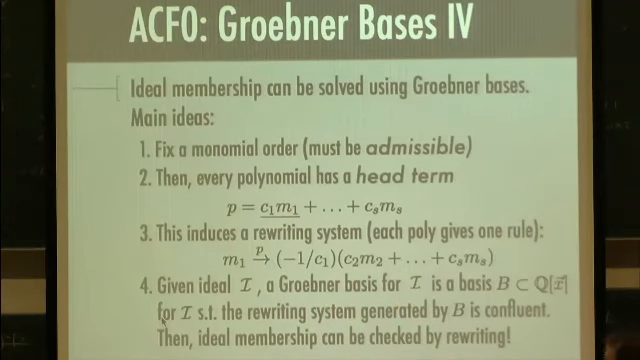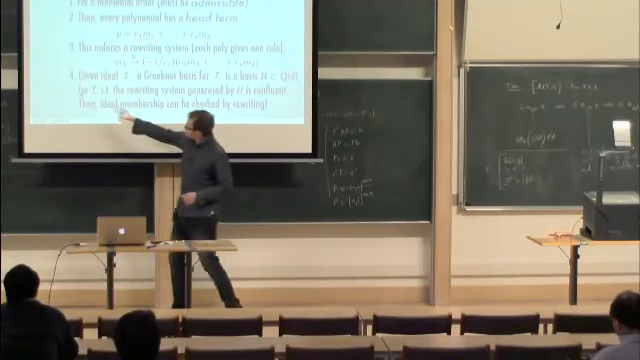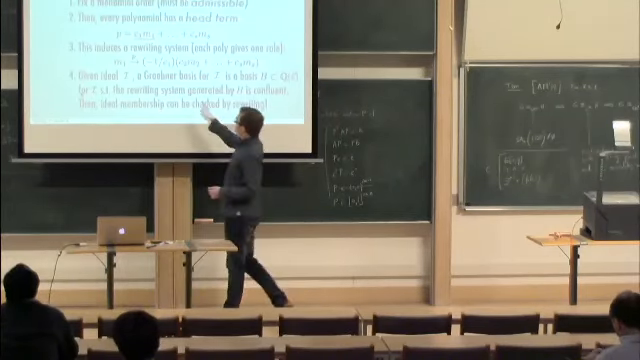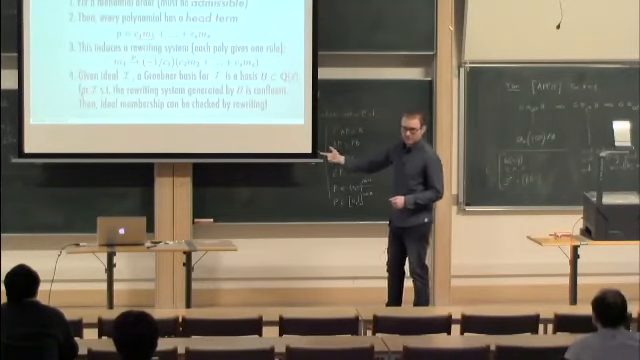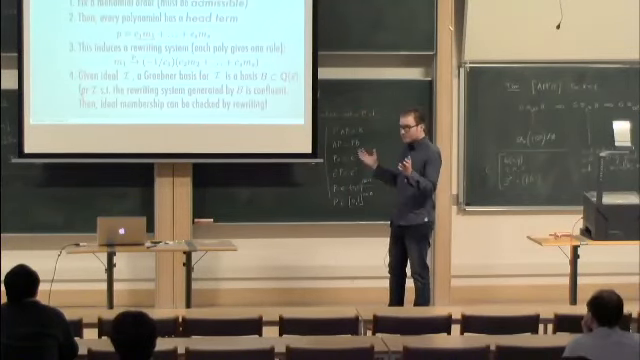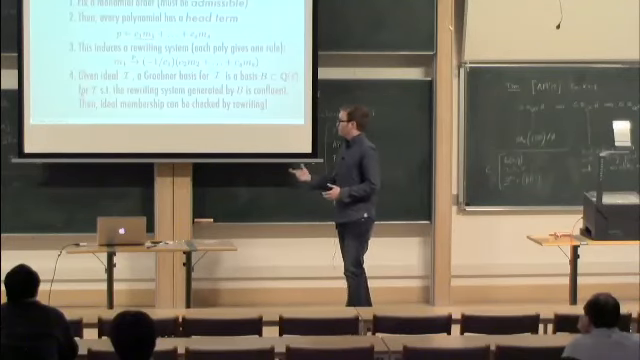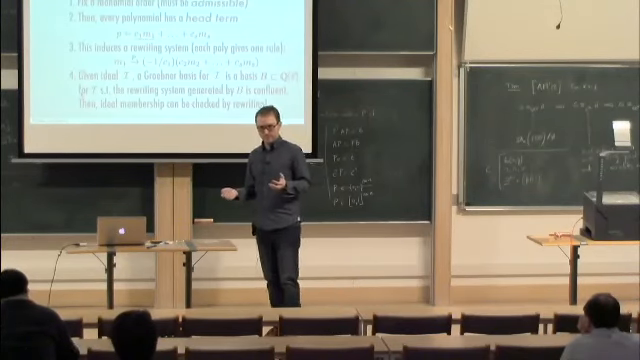Okay, so given an ideal I, a Gröbner basis for I is a basis, so it's a collection of polynomials in our same polynomial ring, and it's a basis for our exact same ideal I, such that the rewriting system generated by this basis is confluent. So what does that mean for us? That means that ideal membership can be checked simply by rewriting.